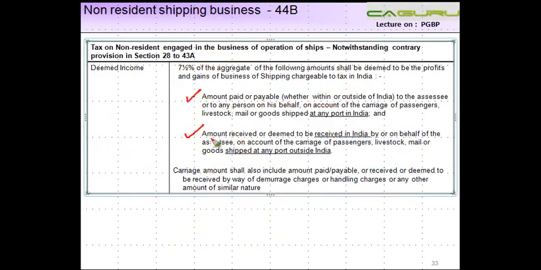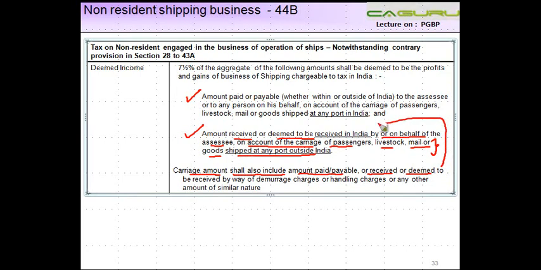Second, amount received or deemed to be received in India by or on behalf of the assessee on account of carriage of passengers, livestock, mail, or goods shipped at any port outside India. Again, if you receive or deem to receive any amount in India on behalf of this person, again on account of carriage of these things, which are shipped at any port outside India, then it is taxable in India. Carriage amount shall also include amount paid or payable or received or deemed to be received.